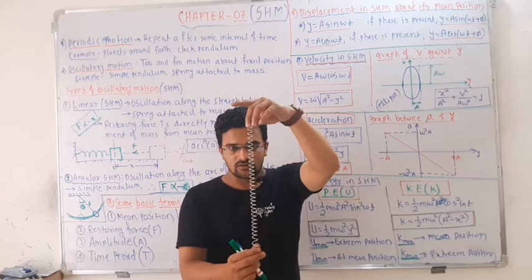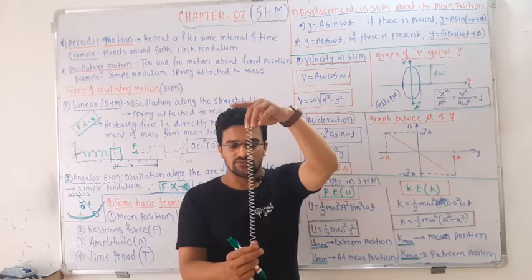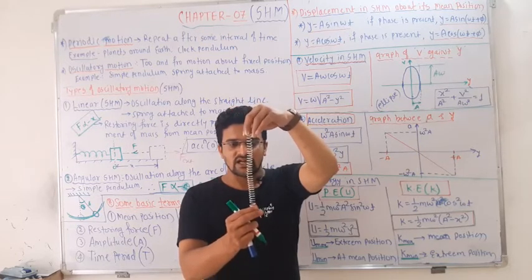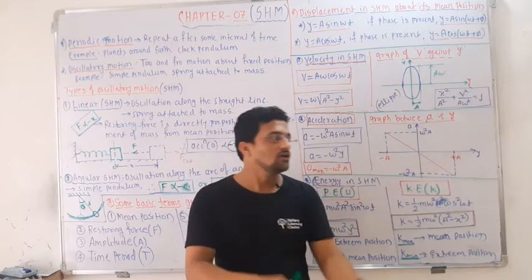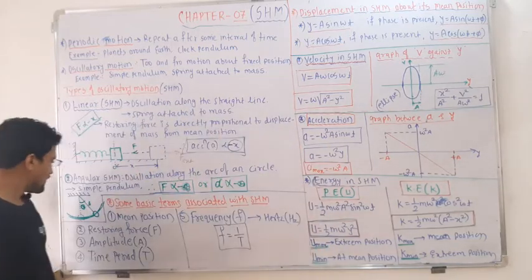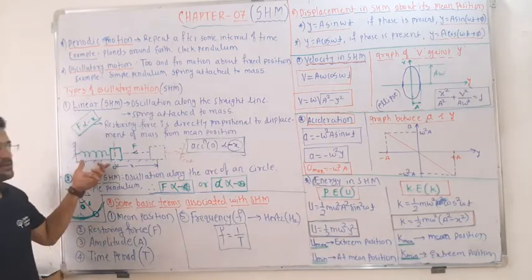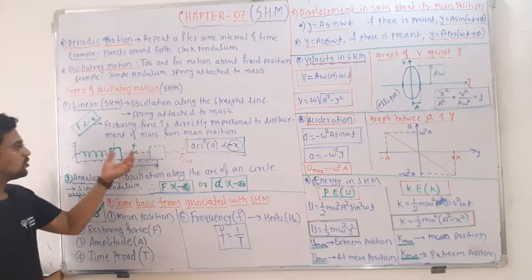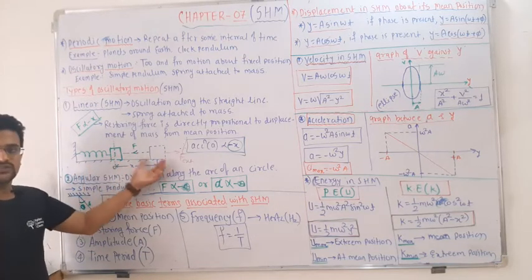Now extend it, this is the extreme position. If you leave this, it will move to the mean position, and then again compress. Then restoring force, already explained: the force by which the object tries to recover its original shape and size.